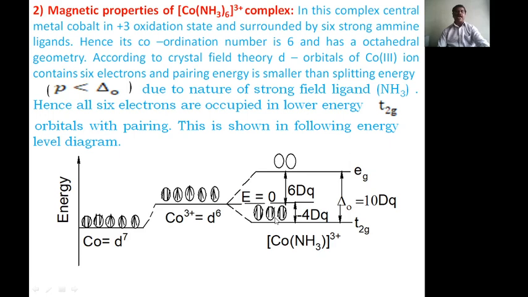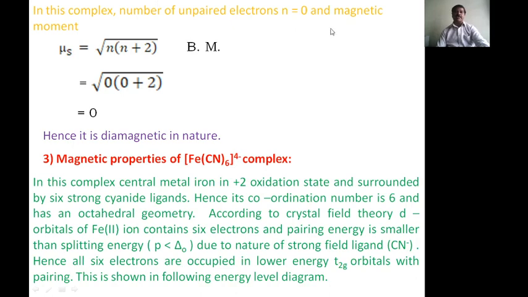Hence it is diamagnetic in nature. In this complex the number of unpaired electrons, n, is equal to 0, and mu s is equal to 0. Therefore we will get 0, hence it is diamagnetic in nature. Why this complex is diamagnetic in nature, you just have to explain this.